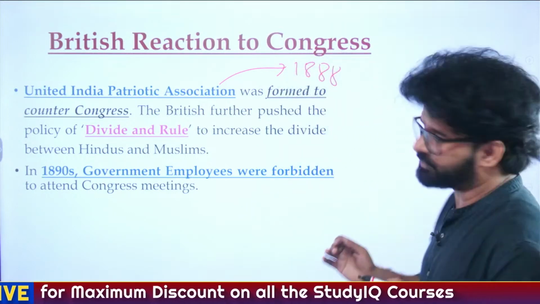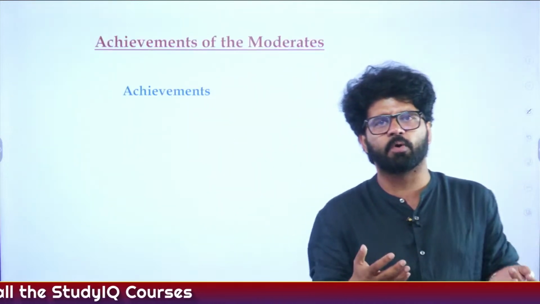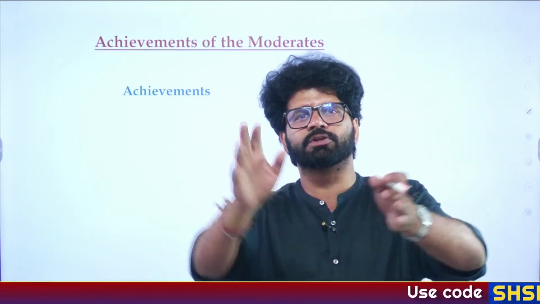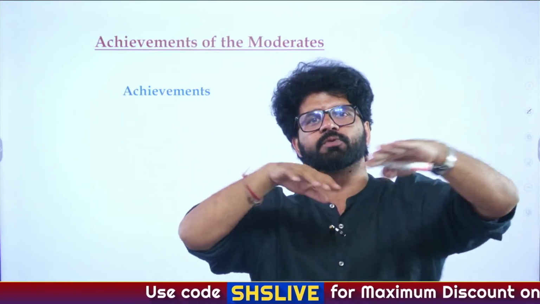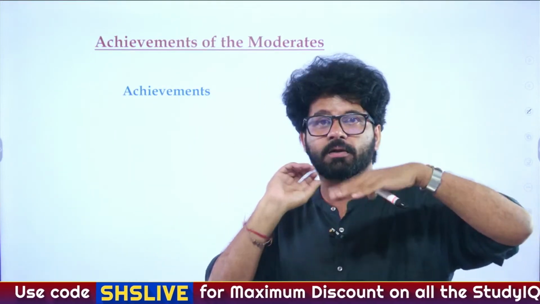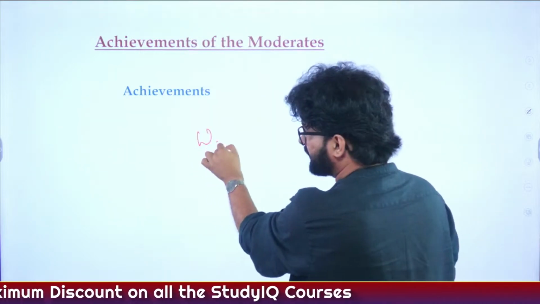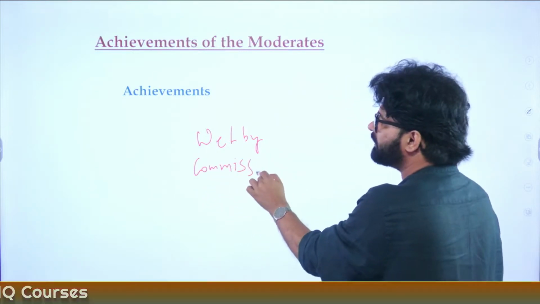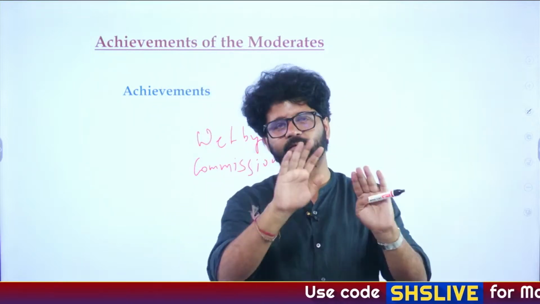He has helped the British, as Charita is saying. Very good. Achievements of the moderates. What are the achievements of the moderates? Again, the 1892 Act, increased representation in councils, be it provincial councils or legislative councils, and simultaneous exams which happened in India and Britain, like of civil services. Then there was a Welby Commission which was established. And again, this is important from an exam perspective. You read about the Hunter Commission, I am a hunter. There is a song also in Gangs of Wasseypur, which is I am a hunter. Again, let's not go there.